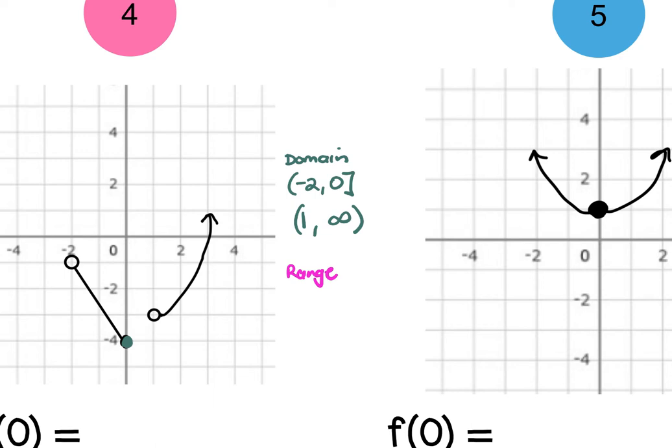All right, range. What's the lowest y? Negative 4. And it gets a bracket. If I go from bottom to top, are there any breaks in my graph vertically? No, which means I go from negative 4 all the way to positive infinity with no break.